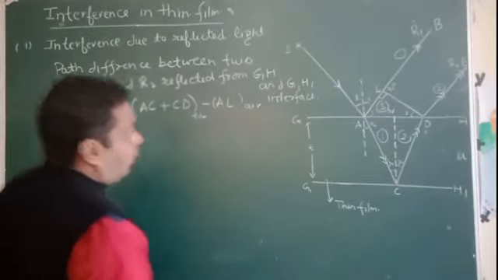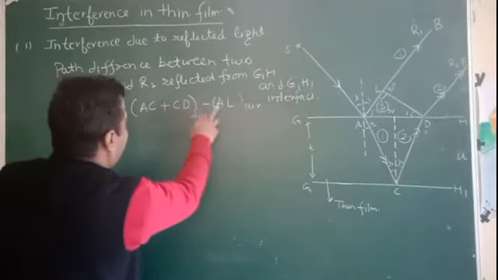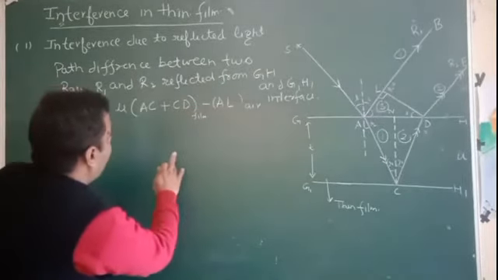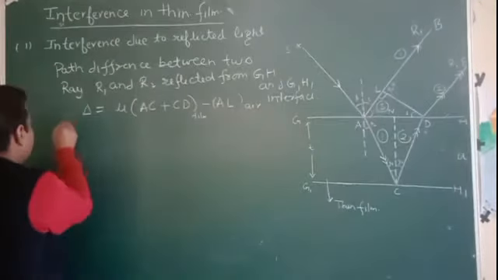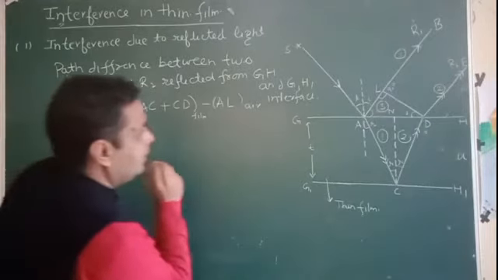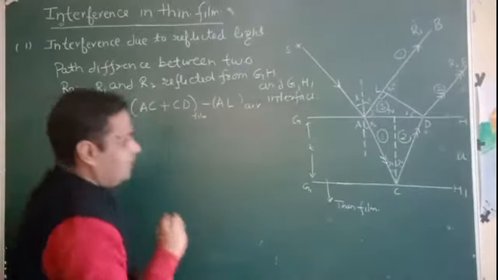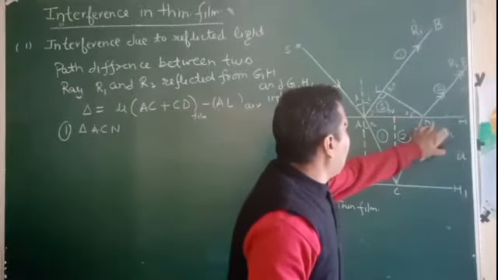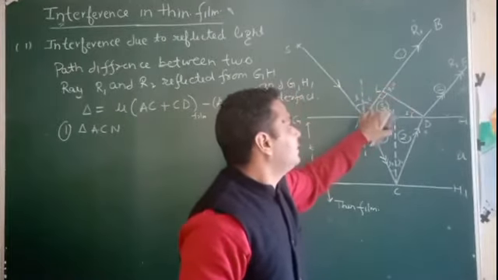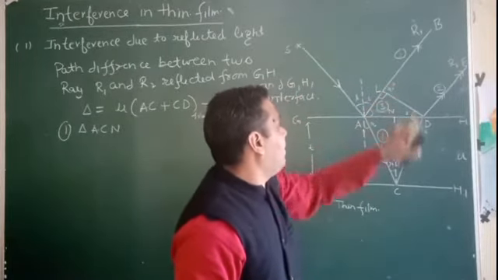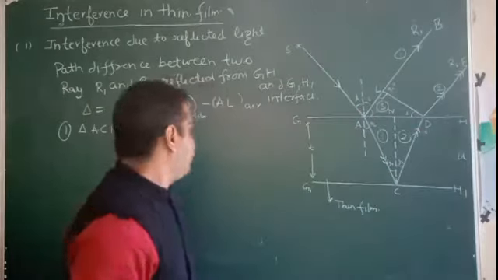Now in the case of triangle 1, here are AC, CD and AL. We are taking the triangle ACN, where CN is the perpendicular drawn on the line AB, and these are lines AC and CD. Understand?